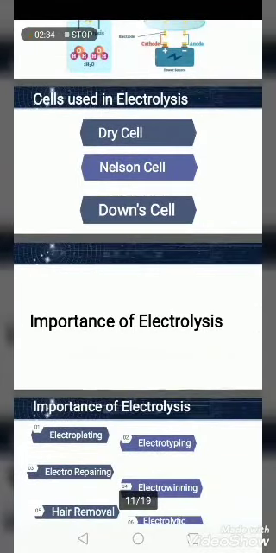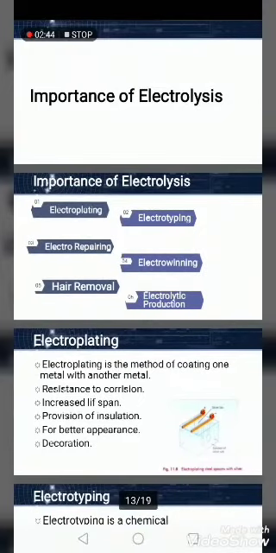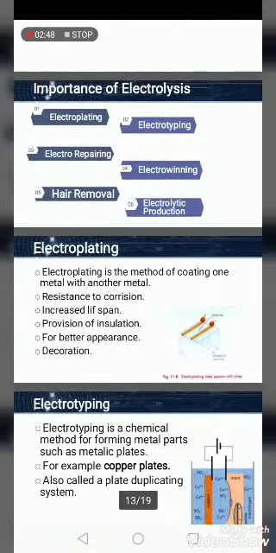Cells used in electrolysis: we can use different types of cells for electrolysis, such as dry cell, Nelson cell, Down cell. Importance of electrolysis in our daily life: we can see electroplating, electrotyping, electrorepairing, electrowinning, hair removal, and electrolytic production.